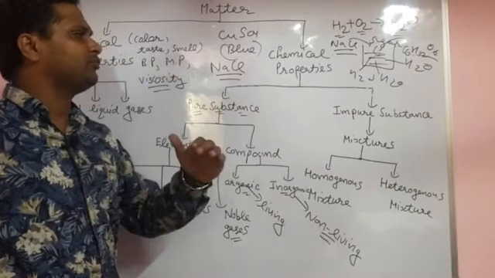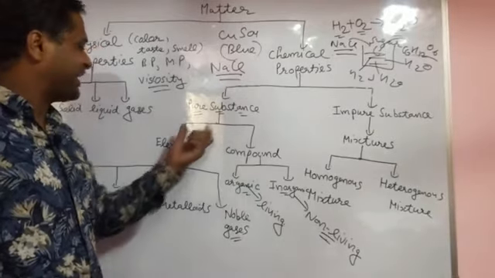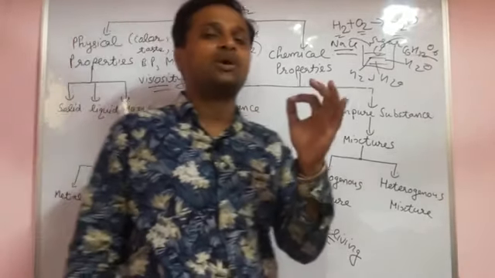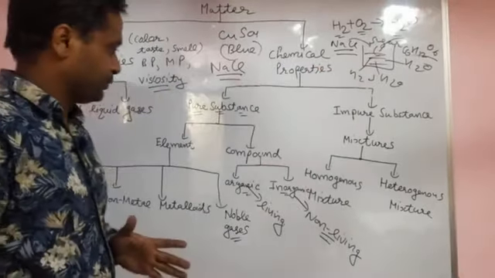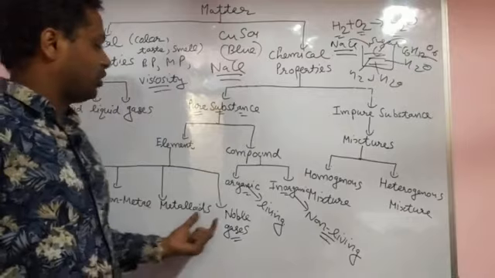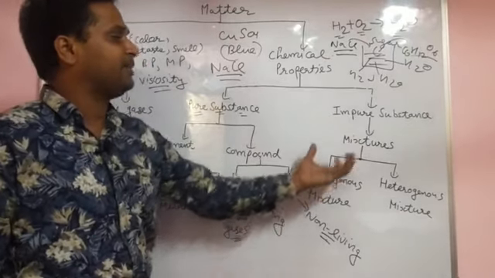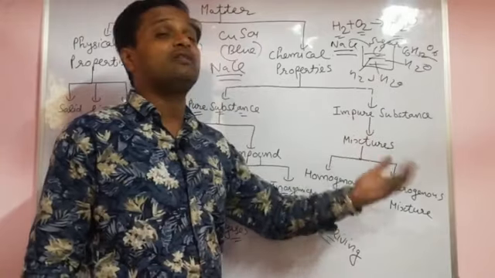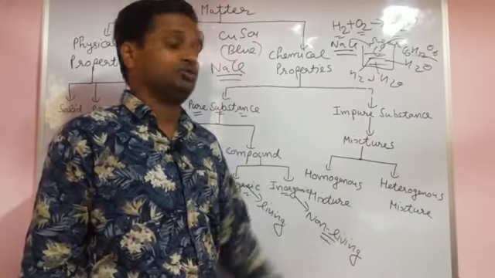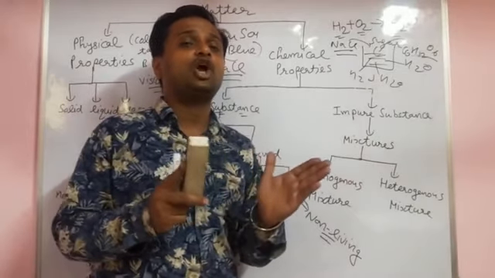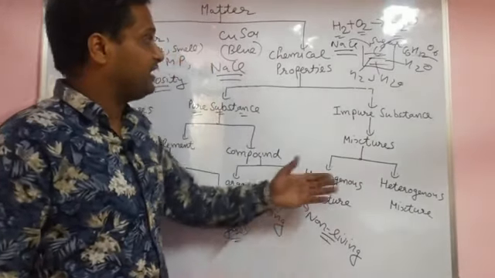First of all, we should know what an element is, what a compound is, what a substance is, and what a molecule is. Afterwards I will explain metal, non-metal, organic, inorganic, then mixtures. A mixture is made up of more than one kind of atoms or molecules, which are combined physically, not chemically. I will tell afterwards.